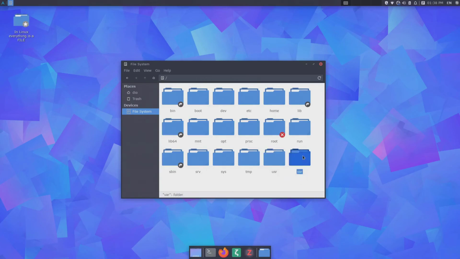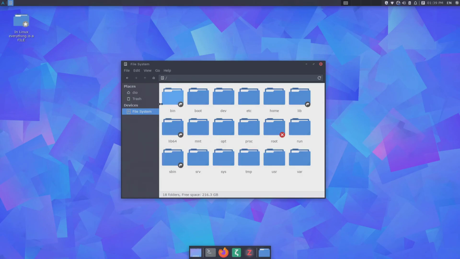And last but not least, we have the var, or variables, which is expected to grow in size. It is similar to the temp folder, but in var you can also find some other stuff like printer queues and log system files. So when you are cleaning your system with some cleaning utility, you are basically removing some temporary files from the var and from the temp folder, and also some cache files that are stored in a hidden directory. Now maybe you're asking yourself, what is a hidden directory and how can I find them?